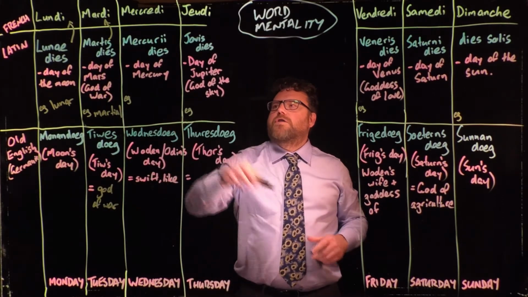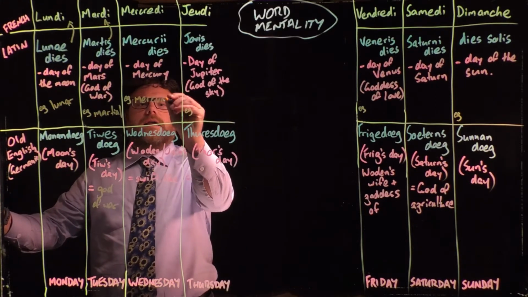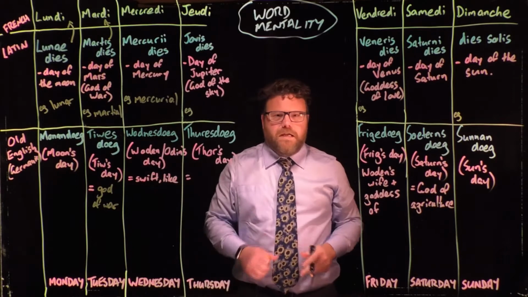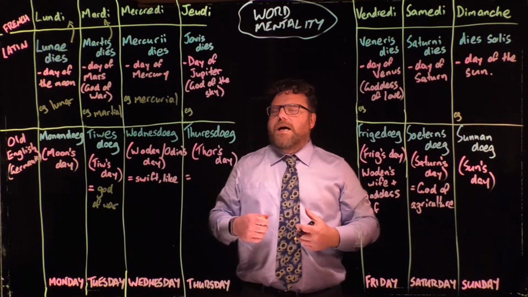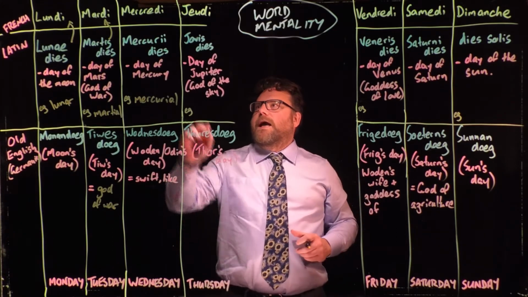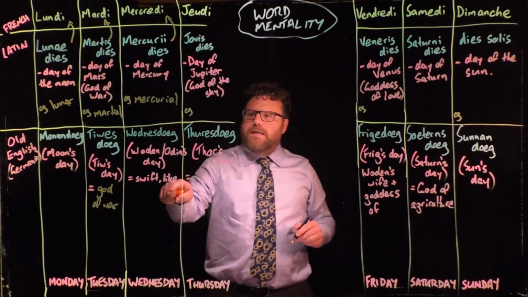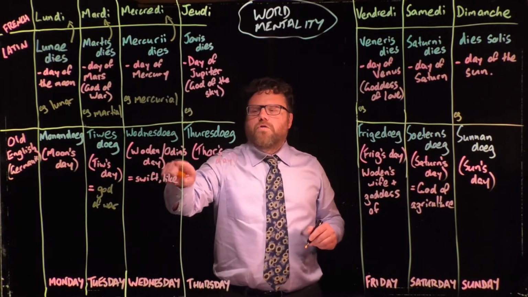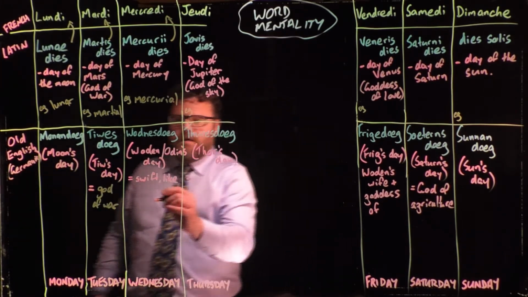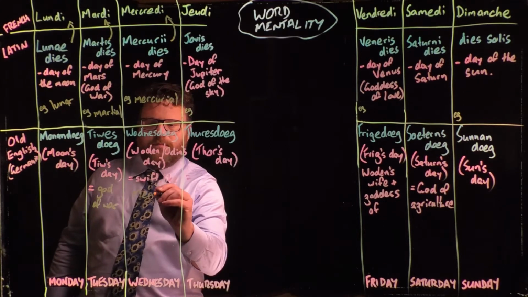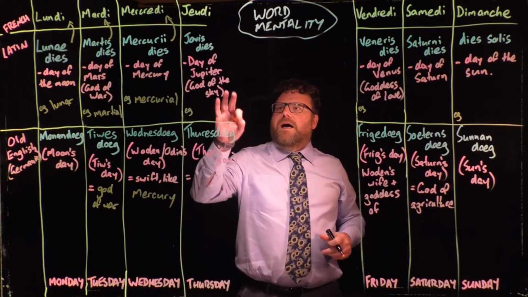Wednesday was the day of Mercury, okay? And that's where we get our word mercurial. If you know Romeo and Juliet, Mercutio is a character in that, and he had a mercurial nature, changing a lot, quick to change his mood. And so there's a logical link from there to the French word mercredi, but for us, the Germanic tribes replaced it with Odin or Woden, so it became Woden's day. Woden was swift, like Mercury, okay? If you remember the shoes with the little wings on it, that was Mercury.